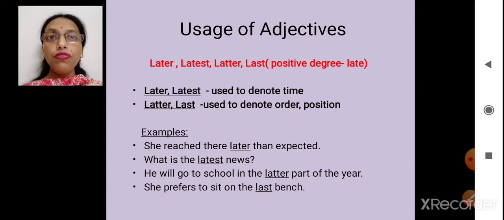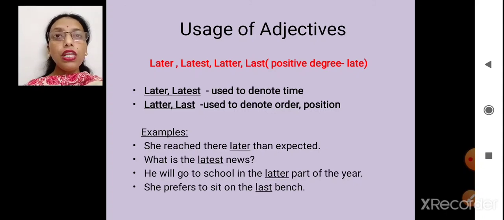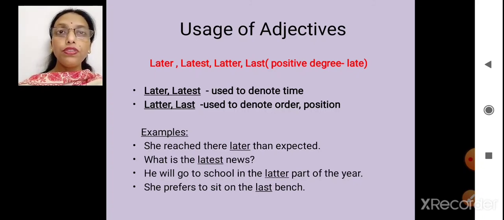Yes? But if I am saying she considered the latter half of it, there was a story, she considered the latter half of it to be more beautiful. Now, the person who is the editor has found that the second part of the story was better, the latter half. Okay, so latter means the second thing. Of course, last means last. Okay, she prefers to sit on the last bench. So that means late, latter, and last. Now for these, the positive degree will always be late.